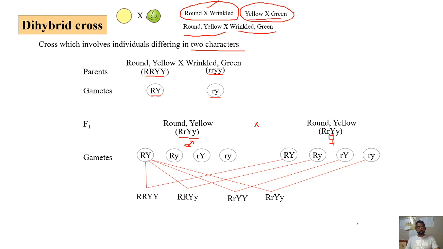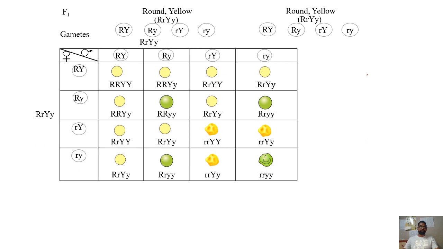As it is difficult to write this for all these combinations by the four-gamete method, you can go with the Punnett square method. So 4 types of gametes we have written horizontally here, and 4 types of gametes vertically here in the matrix. Now consider these are the male and these are the female. So these are all the various combinations that you can obtain.